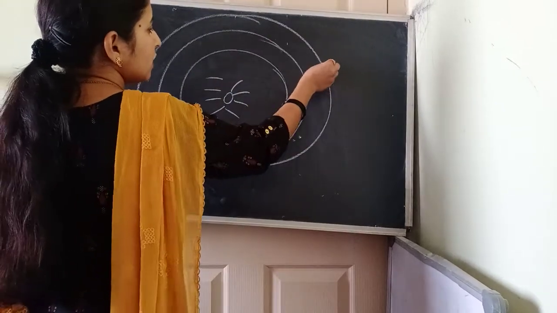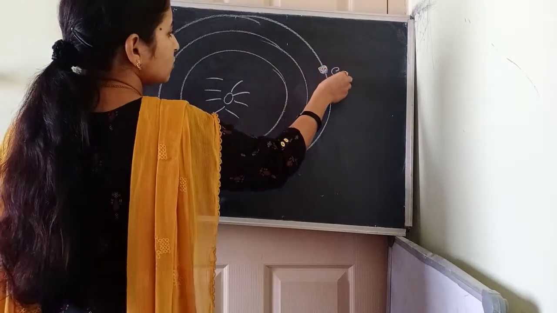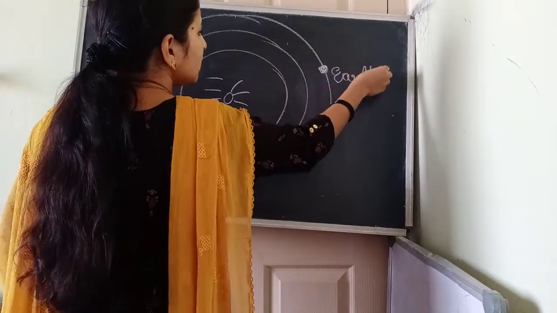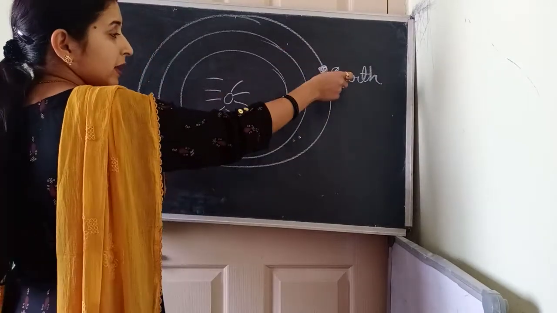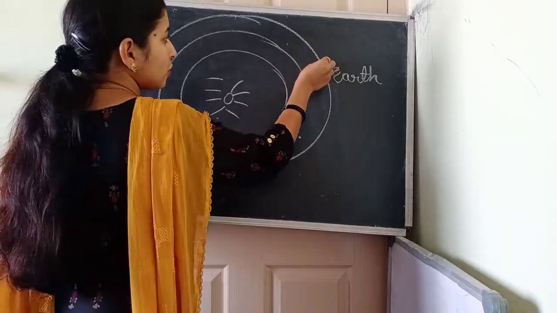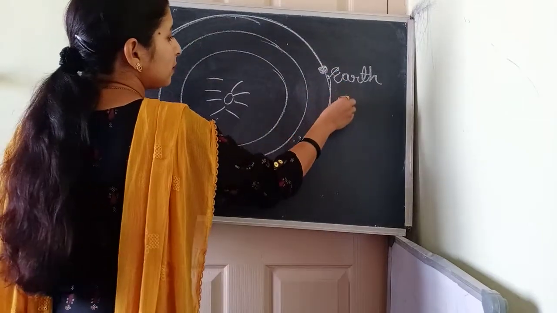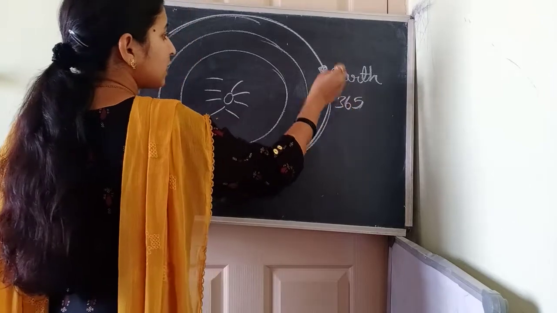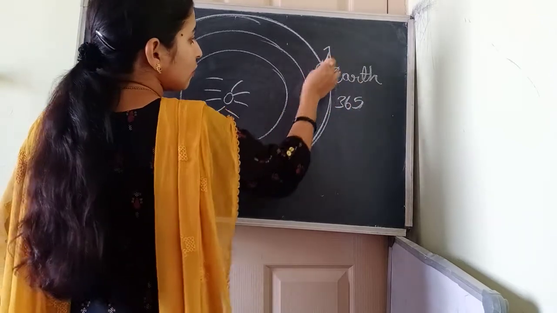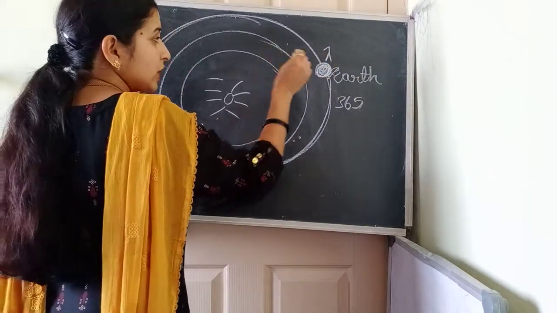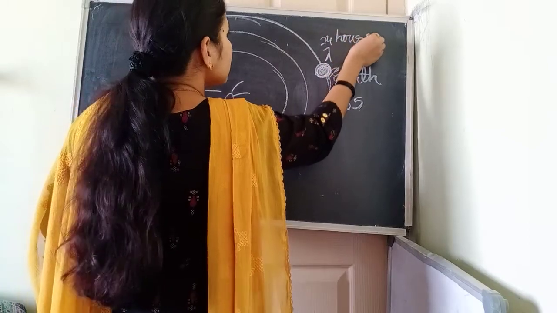So here, this is the solar system. Just assume, children, this is Earth in the solar system. Earth is the third planet of our solar system. It rotates around the sun like this. It takes 365 days to complete one rotation, but it also rotates on its axis. One rotation takes 24 hours, and 24 hours is called one day.